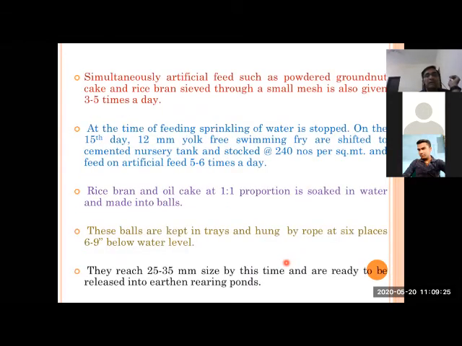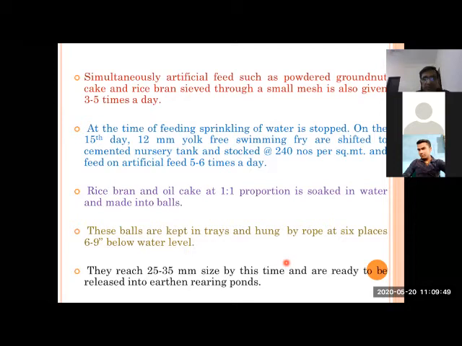Okay, simultaneously after this period, you can start artificial feeding. For artificial feeding, normally we use, like for major carp, rice bran and mustard cake. Normally we use groundnut cake in case of baby fishes, and for bigger fishes you can use mustard, and even cotton seed cake.